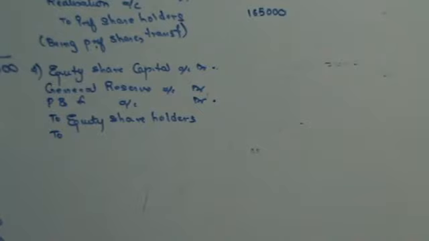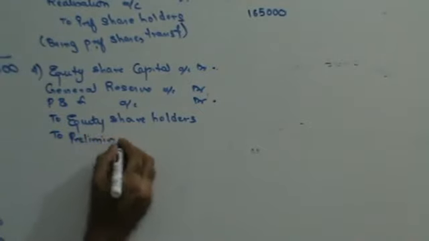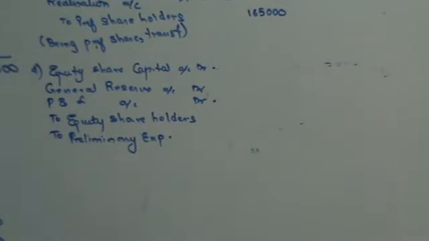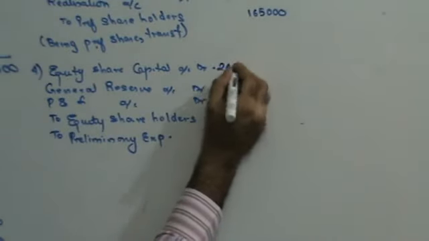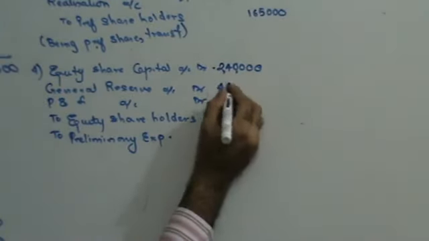To preliminary expenses. Equity share capital is given to you as 2,40,000. General reserves are given to you as 45,000.